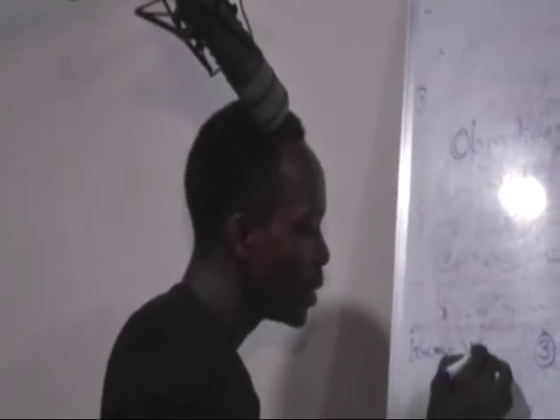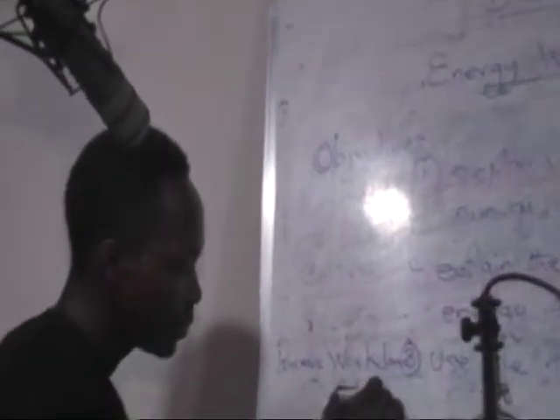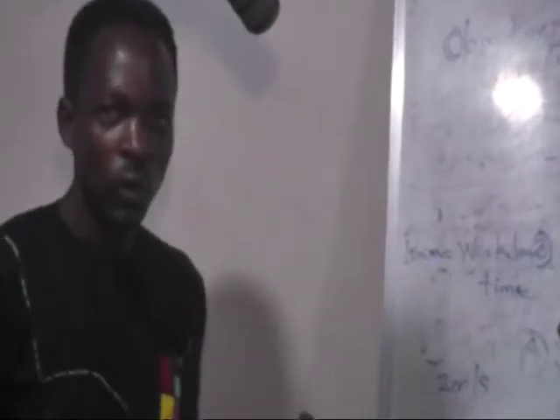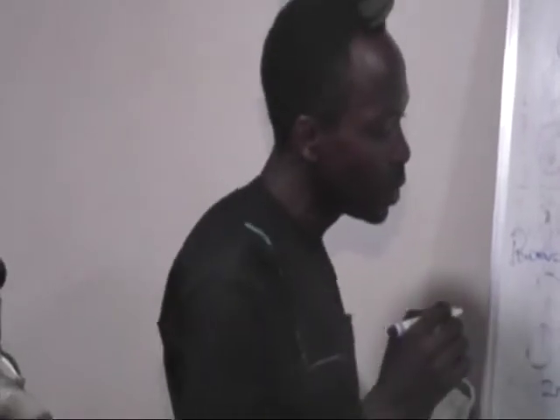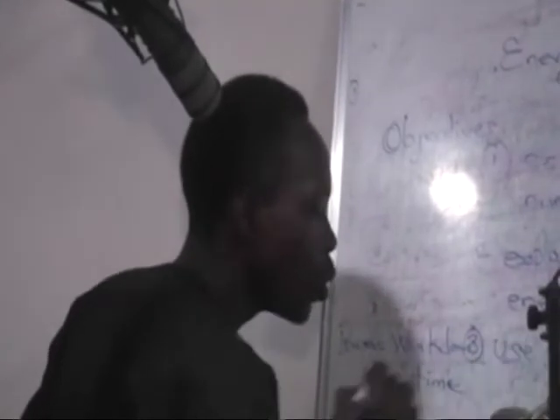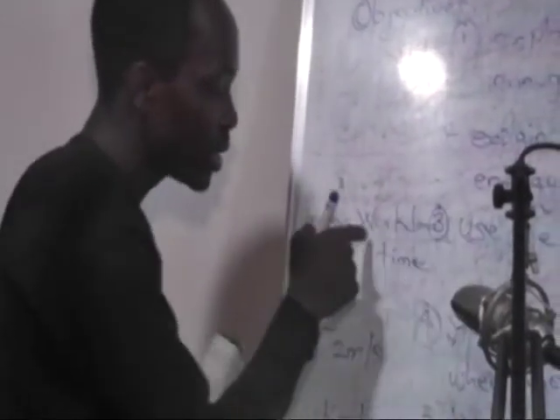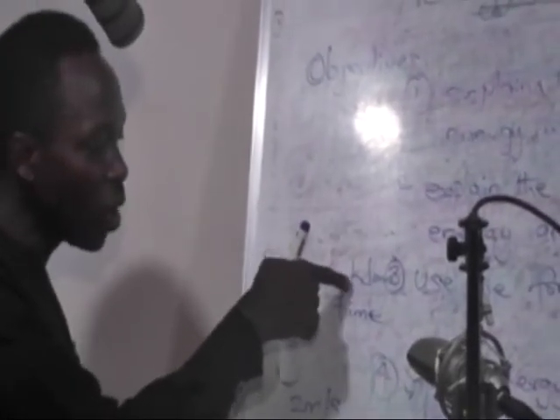So power is work done all over time. Now remember, work done can also be broken down. For example, you may be given force and not be given work done directly.